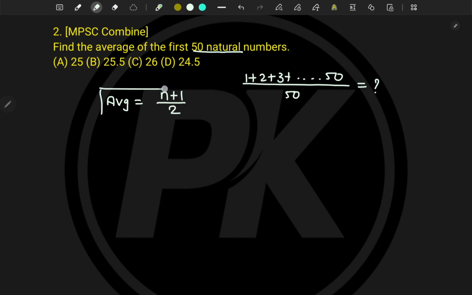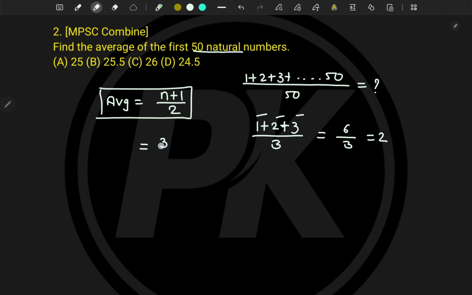Now how have we arrived at this formula? That we will see in the simplification chapter, but let's understand why. Let's see for the first three natural numbers what the average will be. First three natural numbers: 1 plus 2 plus 3 divided by total number 3. It will be 6 divided by 3, and it will be 2. Now try to put it in this formula. What is n? That means total numbers, 1, 2, 3. So this is 3 plus 1 divided by 2, that means 4 divided by 2, and that is equal to 2.